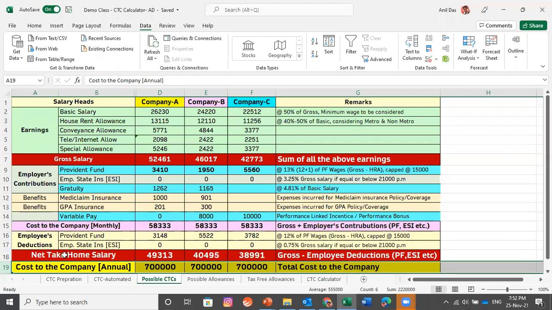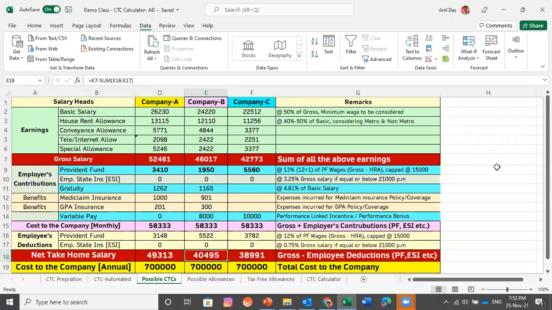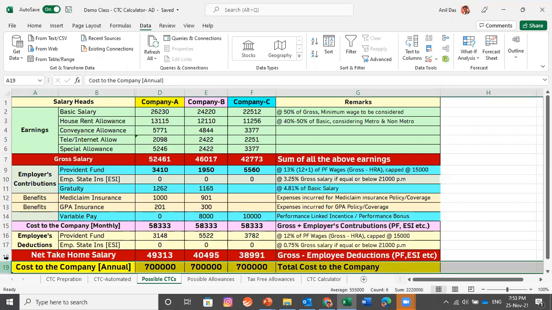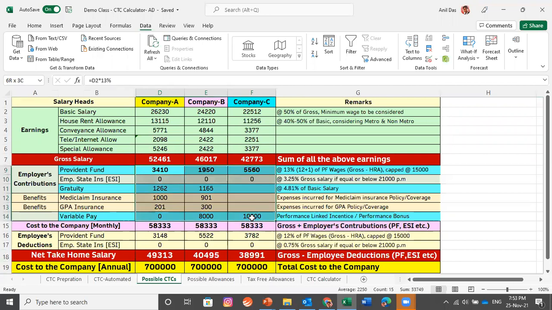But in company A, the take home salary is 49,313. Company B is giving a take home salary of 44,995. And in company C, the take home salary is coming as 38,991. Even if the CTC is same, the take home salary is changing. Take home salary is not the same in all companies. Why is it not the same? Because CTC and Excel designing differ from company to company.